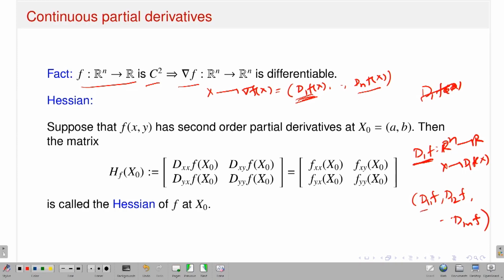That means you want to talk about d11, d1 d2, up to d1 dn of f. So this is nothing but the second order partial derivatives. And what is the assumption in C2? That means my second order partial derivatives should exist and they are continuous. Now each of d11 through d1n of f exists and is continuous. So since all the first order partial derivatives of my map d1 f exist and are continuous,